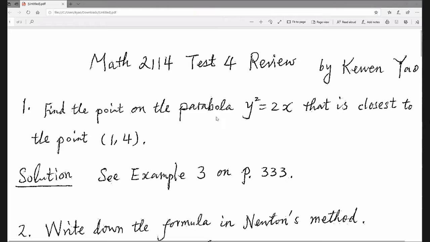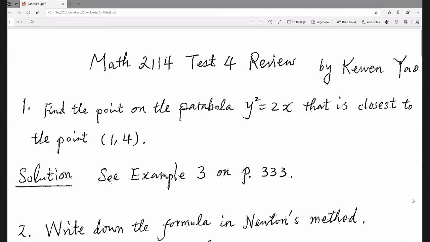Find a point on the parabola y squared equal to 2x that is close to the point 1,4. Actually, this problem is from page 333 in number 3. The same problem. So please take a look at this one. If you have any question, ask me on Monday. Don't forget that. You have to take a look at number 3 from that section, the page number is 333. If you have any question, please ask me on Monday of next week.